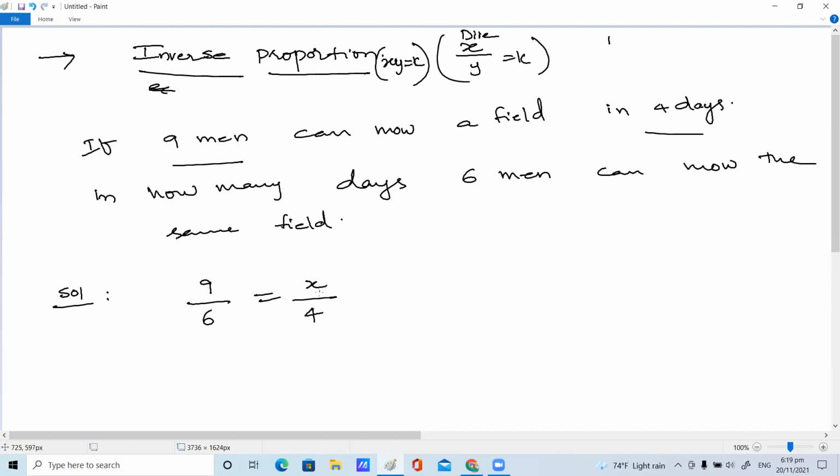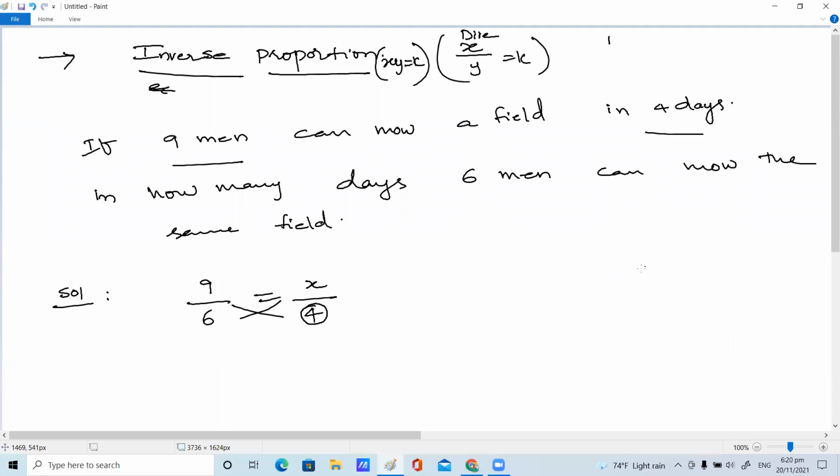Very simple, children. 9 divided by 6 is equal to, here why are we taking x in the denominator? Previously in direct proportions we took it in the numerator, but here in inverse proportion, it is the reverse of that, quite reverse to that.